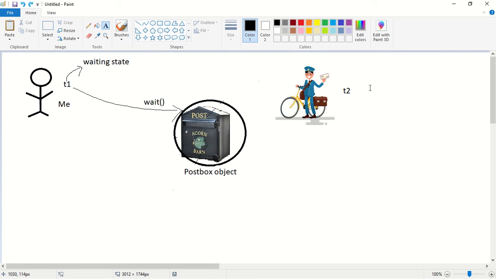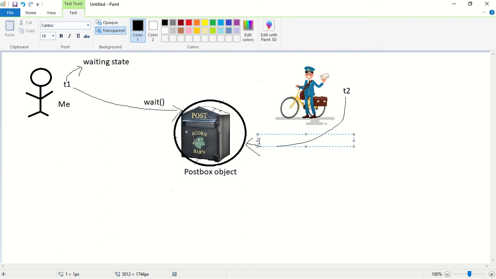So here, which thread is responsible to perform update operation? T2 thread is responsible to perform update operation. After updation, it is supposed to call notify method. So after performing updation, it is responsible to call notify method on which object? On the given postbox object. In this example, the object name is postbox object.